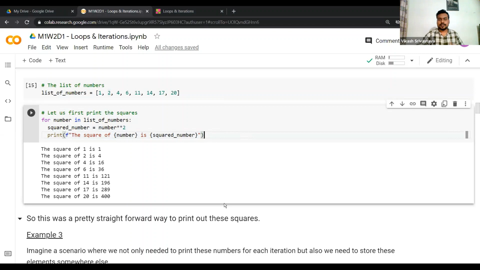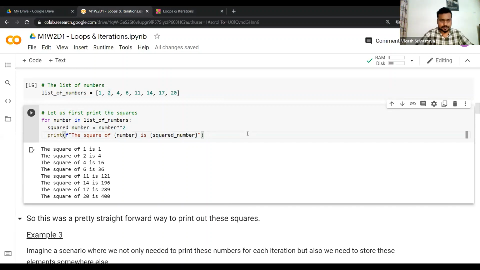Someone is asking, can we print without f and print? Yes, there are different ways, which has been already discussed earlier. So you might want to revisit those things. Even without using the f string, we can print, right? But f string is the latest practice, and I think you should definitely use the f string whenever you are printing something here and there.